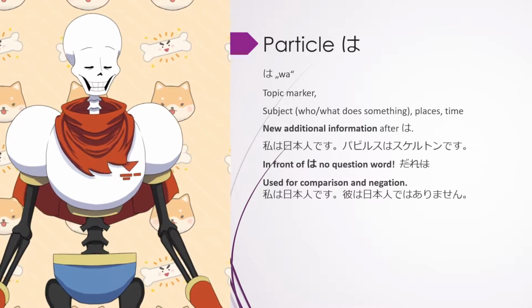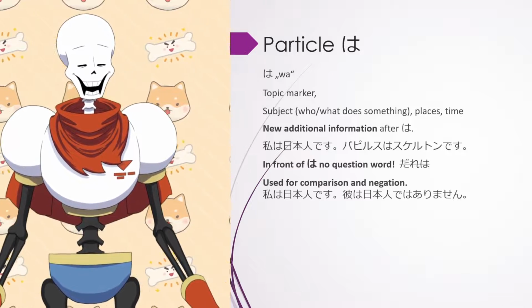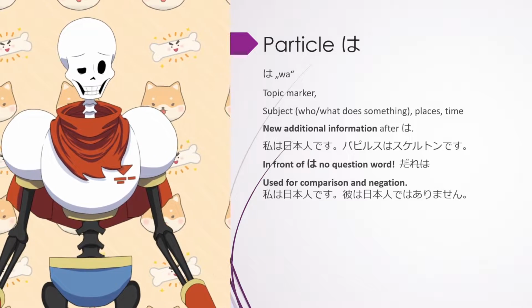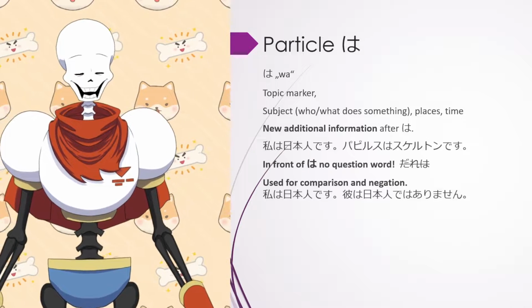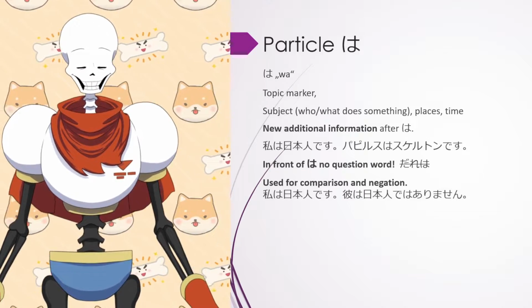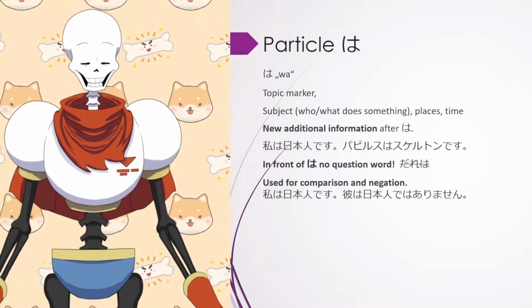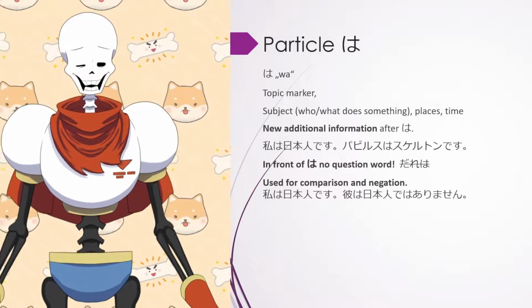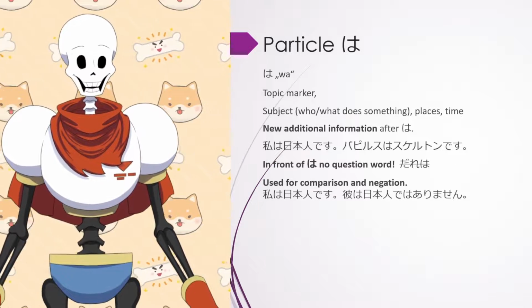You can use wa also for comparison and negation. Let's compare two people, me and somebody else. And we say that I am Japanese and the other person is not Japanese. 私は日本人です。彼は日本人ではありません。So 私は, about me, I'm Japanese.